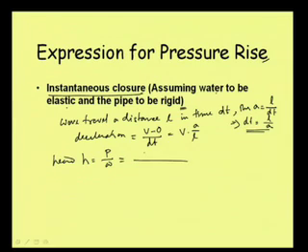If the density of the fluid is rho, the length is L, and the sectional area of the pipe is A, then rho L A is the mass, and mass into acceleration, which is V into A by L, is the force. Divided by the area it is the pressure. Then to get H, we divide it by W, the unit weight of water.